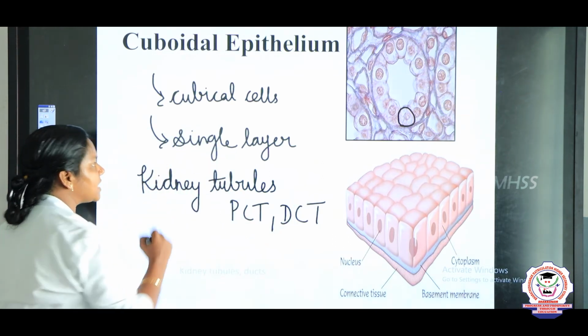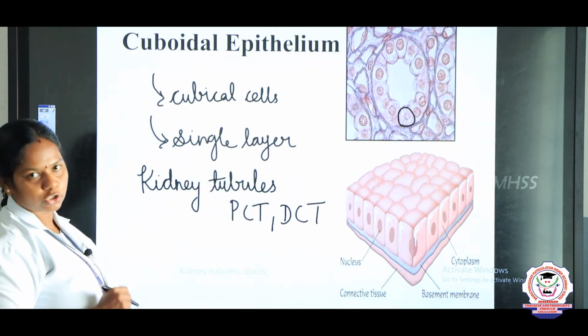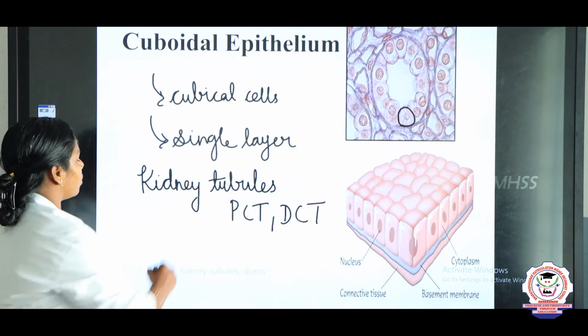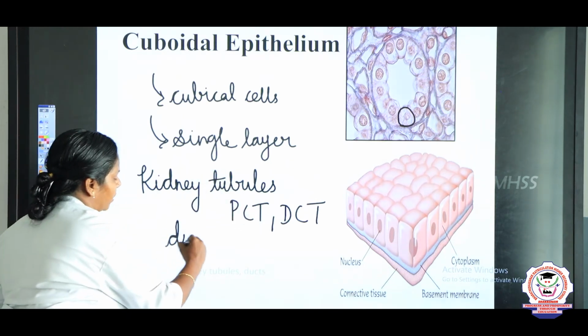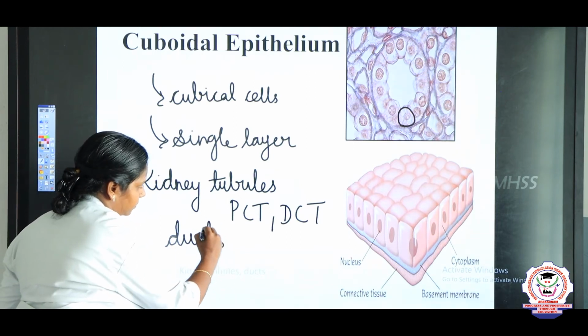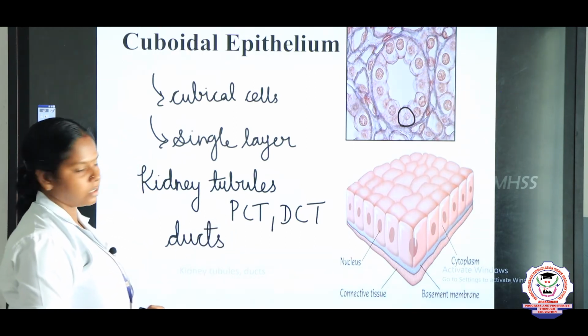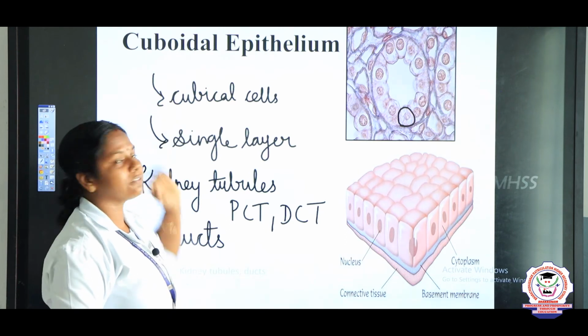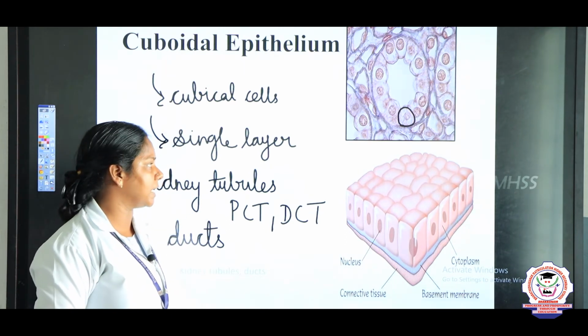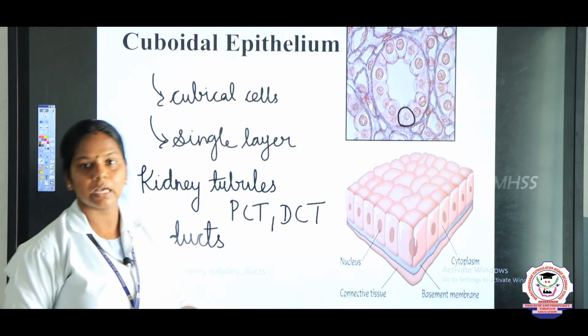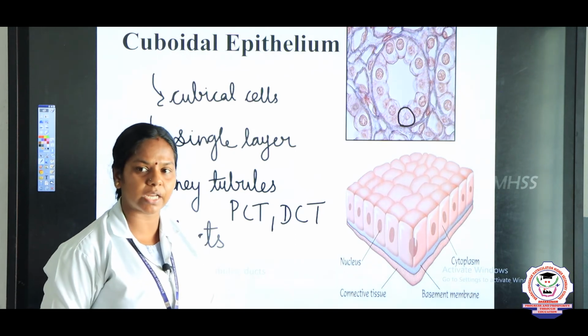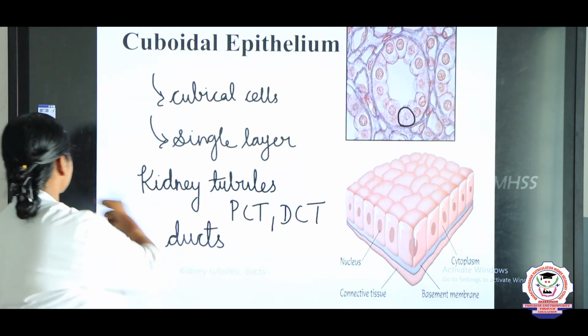So in the tubules, we can find this cuboidal epithelium, and we can also see it in the lining of the ducts, such as in the ovaries. So what is the function of the cuboidal epithelium? The main function is absorption.